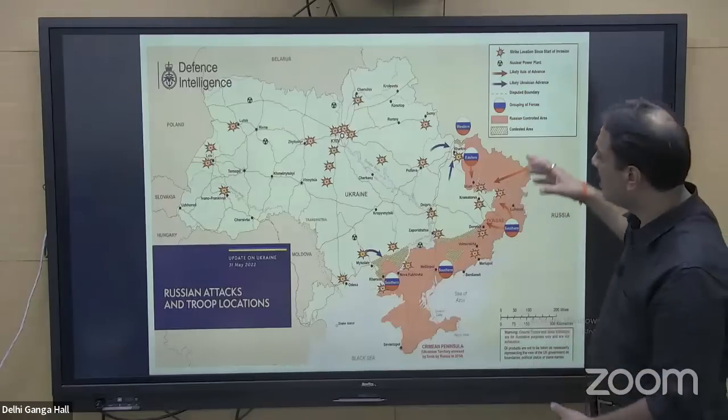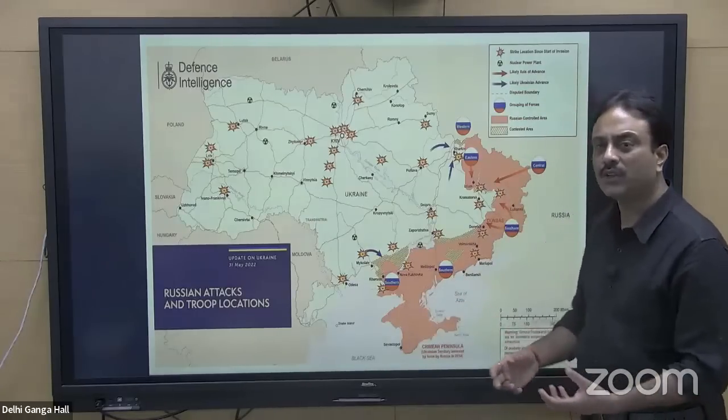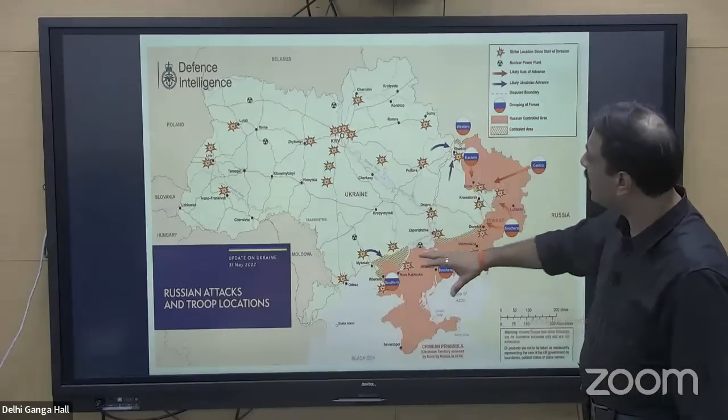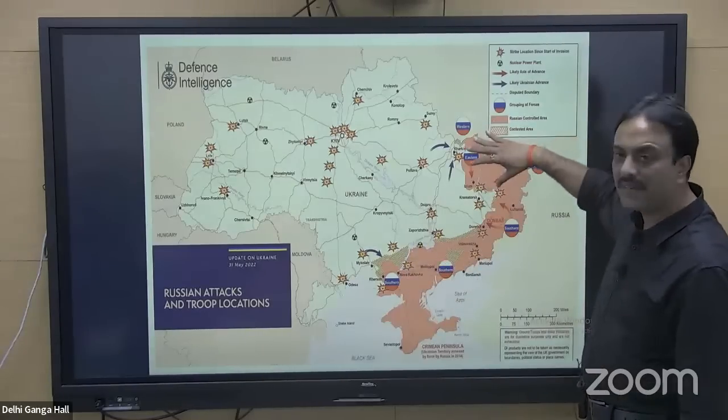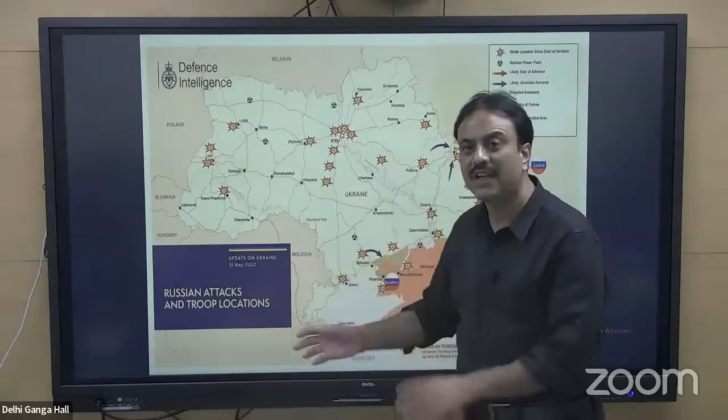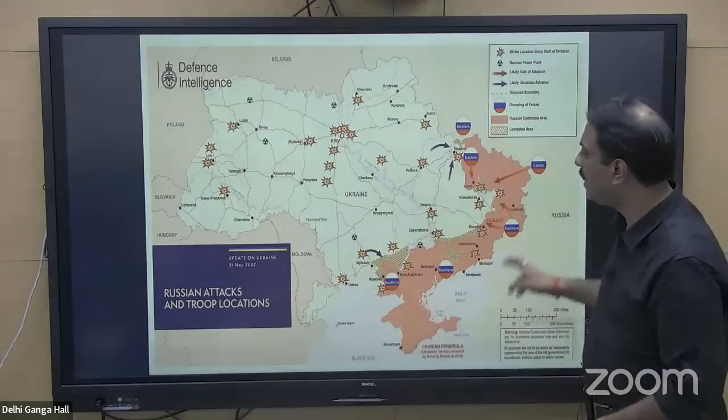This is an old map. The situation is continuously changing day after day, week after week. So this is the section of Ukraine that was primarily focused by Russia. It continued the attack even from the northern side, even from the southern side. So it happened all in this manner.